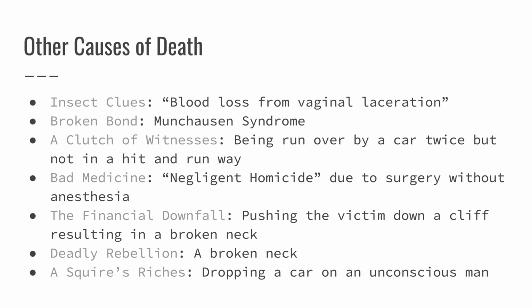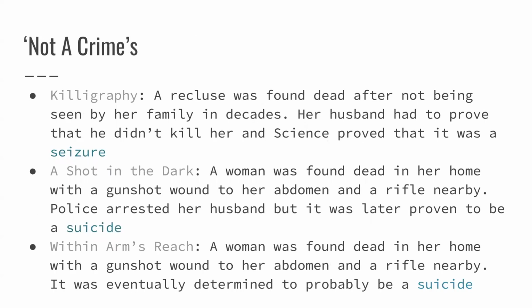And then just a broken neck. It was unclear exactly what caused the broken neck, and then finally dropping a car on an unconscious man by removing the jack. And the episodes were just not a crime at all.